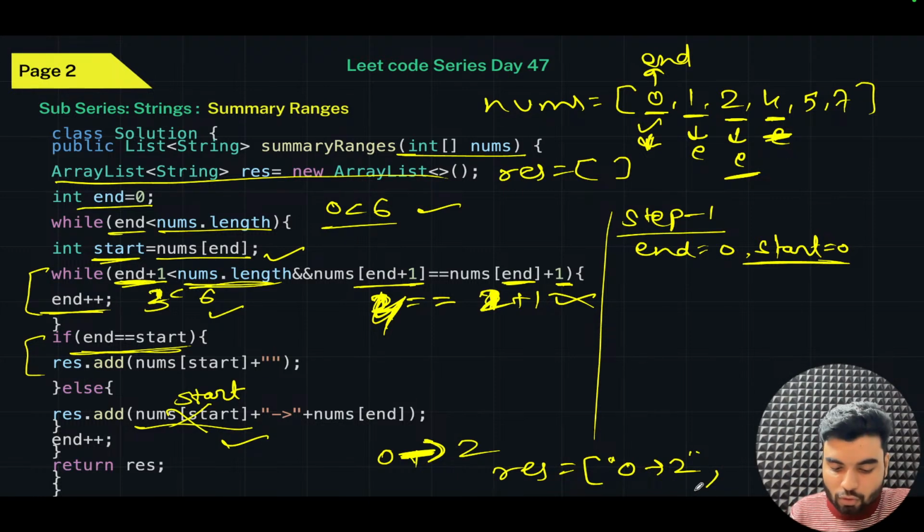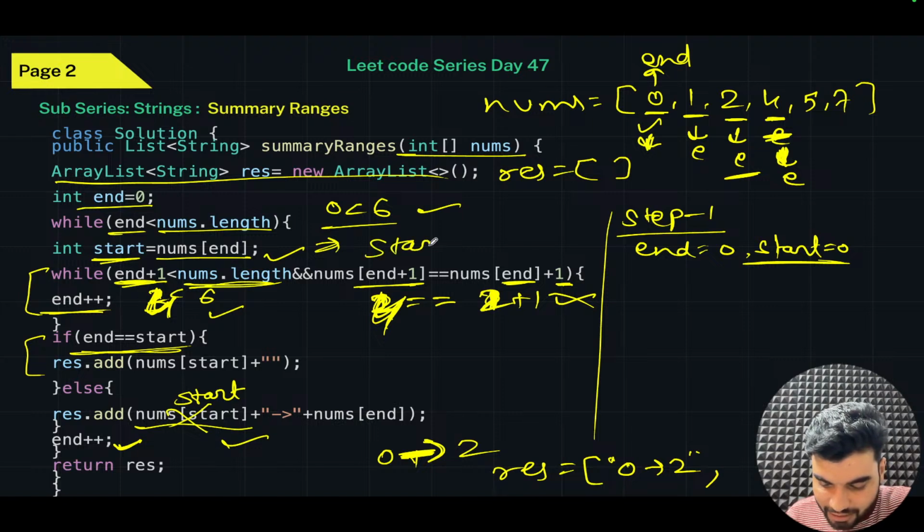Now what will we do? Tell me. Again we have reached the end of the loop. Then end plus plus. Now your end will point here, the third index, right? And here you come back again. You check 3 plus 1 becomes 4. Now what will start become? Start will become 4, yes or no? Because end is pointing to the third index, the value of start will become the value of end available. So this is the start.